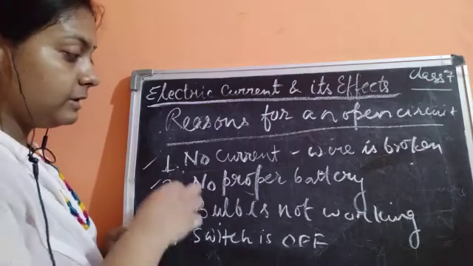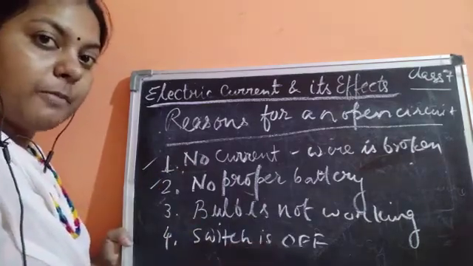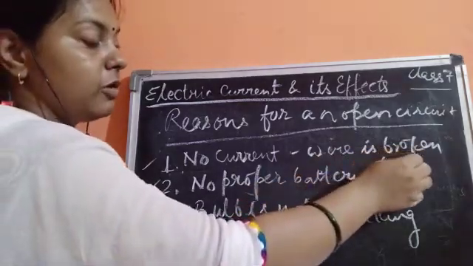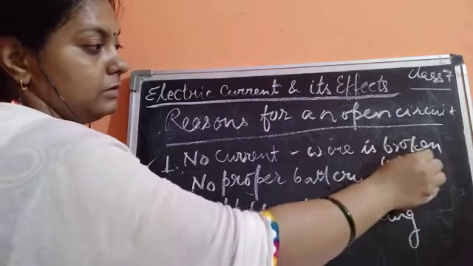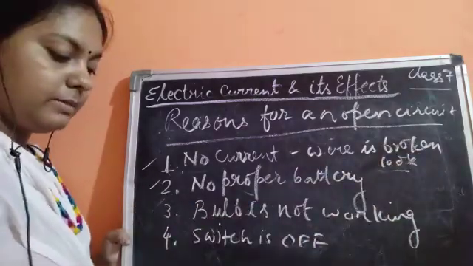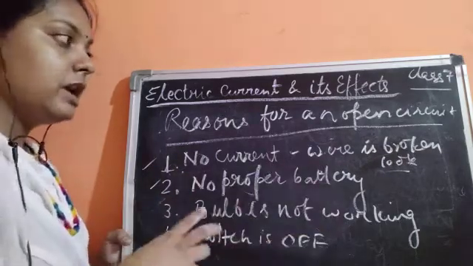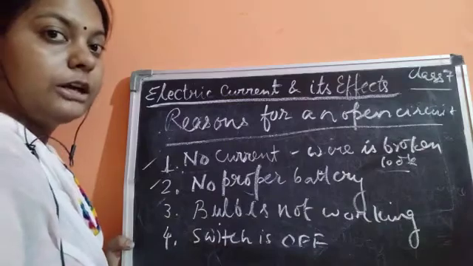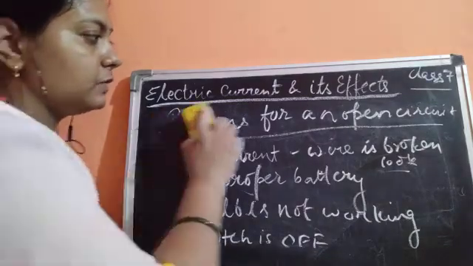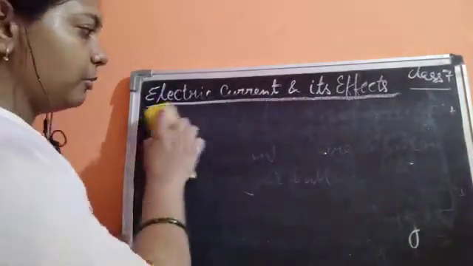And if the wire is broken somewhere or is not properly attached, it could be either broken or loose. These are the possible reasons because of which the circuit is open, known as an open circuit.